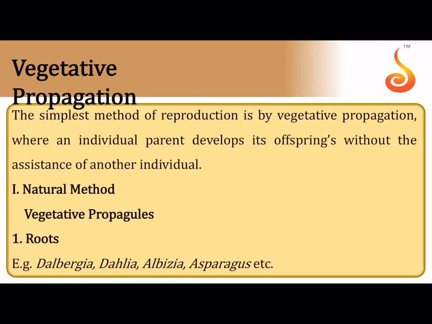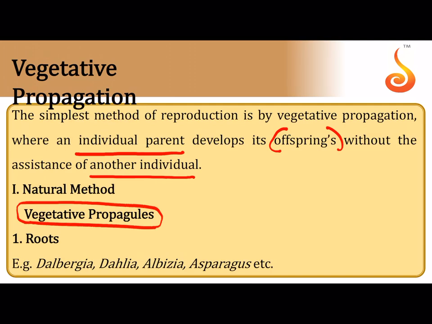Now we shall see vegetative propagation. In vegetative propagation, you can see how an individual parent plant develops into an offspring without the assistance of another individual. There is a single individual involved, and there are specific parts or organs in the plant body which take part in formation of new plants, and these organs are referred to as vegetative propagules. If, for example, the root is giving rise to a new plant by the formation of a bud, we can call the root a vegetative propagule.